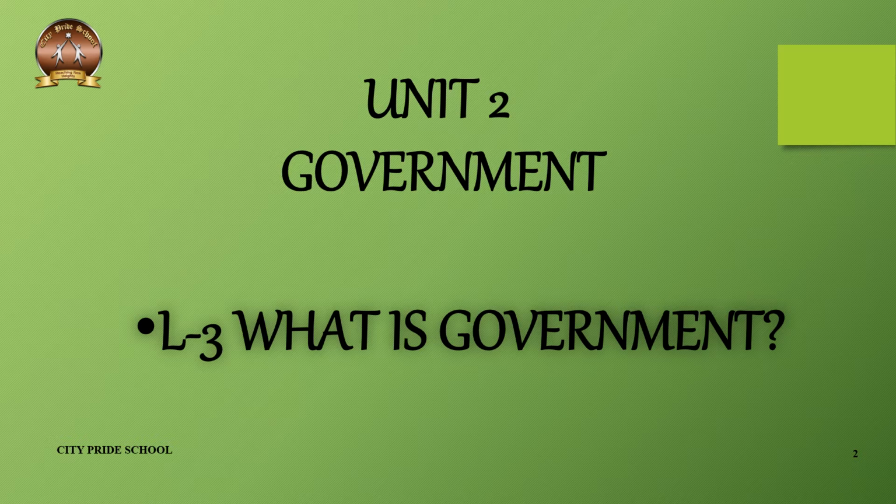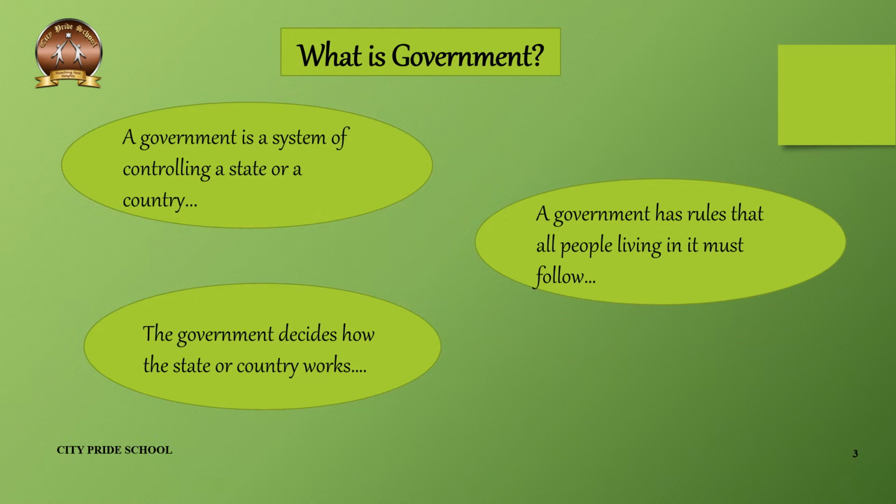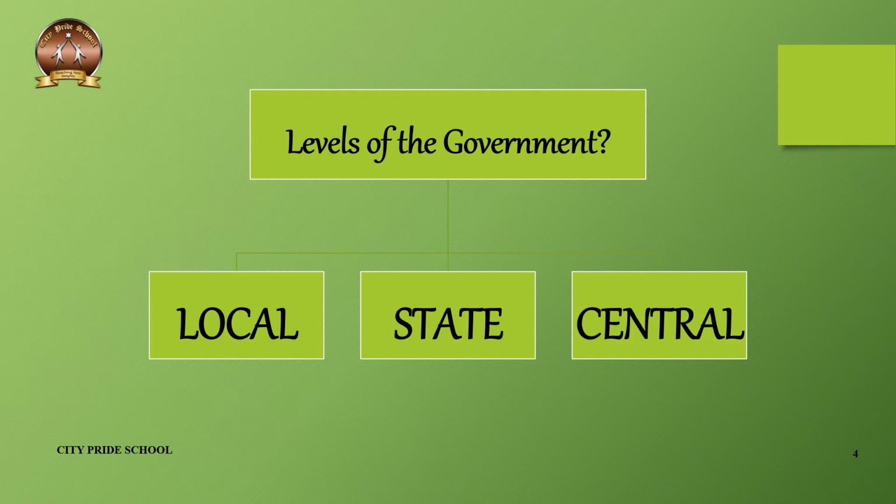What is government? Last session we studied what is government. Government is a system of controlling a state or a country. A government has rules that all people living in it must follow, and the government also decides how the state or country works. We have also seen the levels of government: local government, state government and central government, in which local government is